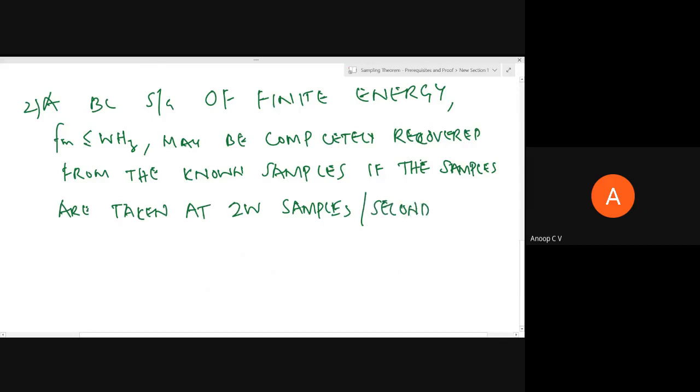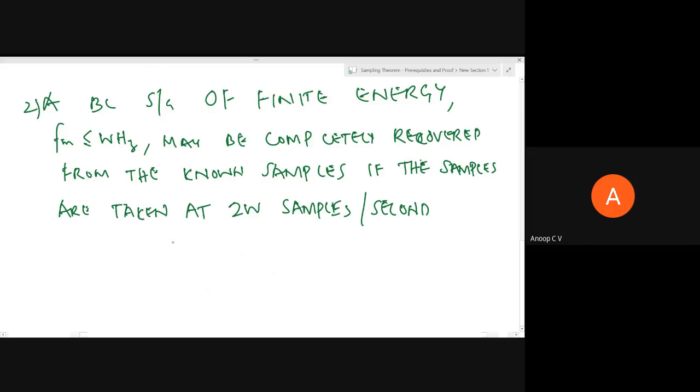So in the first case we said samples can completely describe an analog signal if the samples are taken at intervals less than or equal to 1 by 2W, or the sample rate is greater than or equal to 2W. And in the second aspect of the sampling theorem, it says that by knowing the samples, a signal can be reliably reconstructed if the samples are taken at 2W samples per second or more.